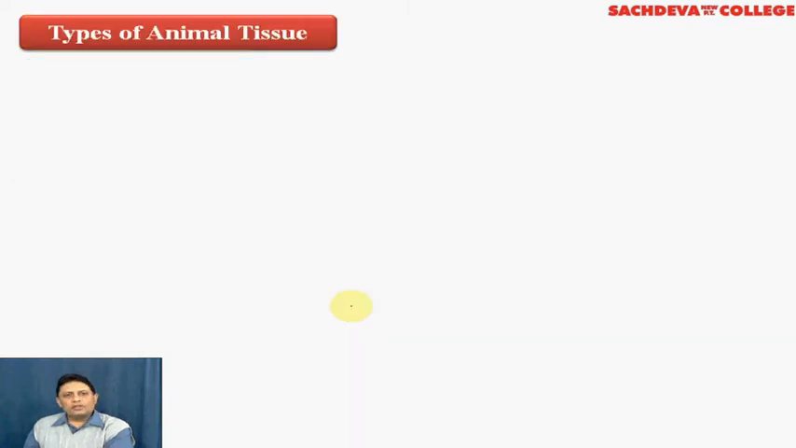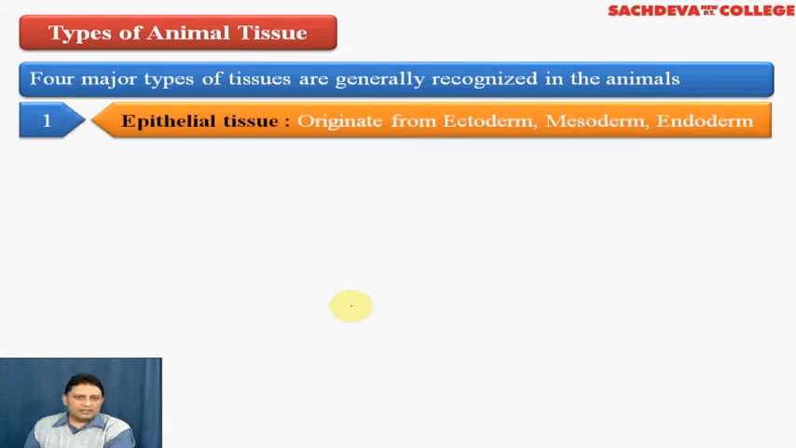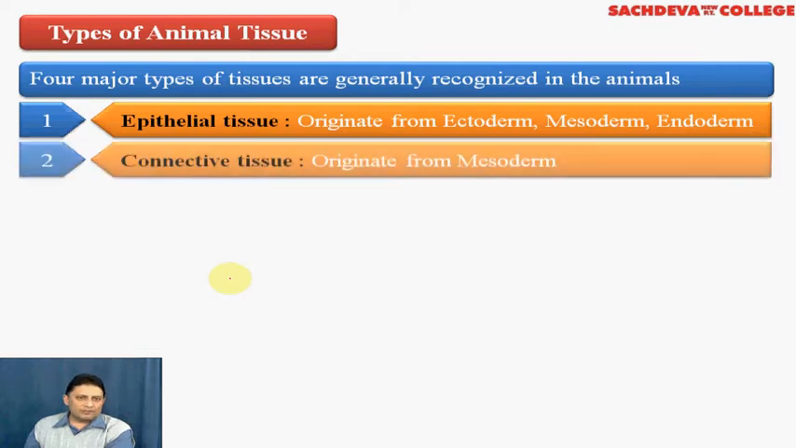Coming to classification of animal tissues, or the types of animal tissues. We can recognize four major types of tissues in animals. These are number one, the epithelial tissue, which originates from all the three germ layers, namely ectoderm, mesoderm and endoderm. Epithelial tissue is one of the oldest tissues, or the most primitive tissue, in any living organism. The second is the connective tissue, which originates only from a single layer, mesoderm.